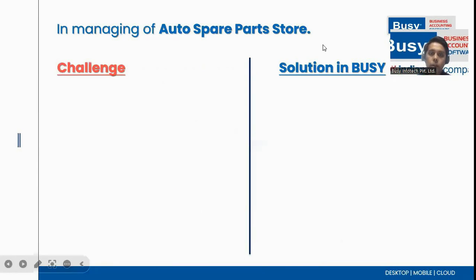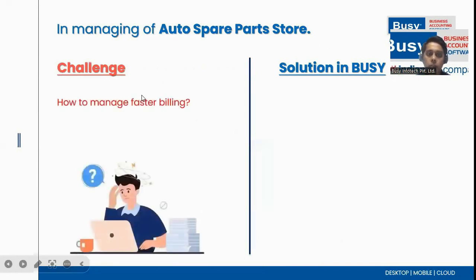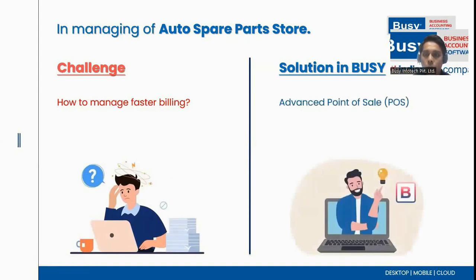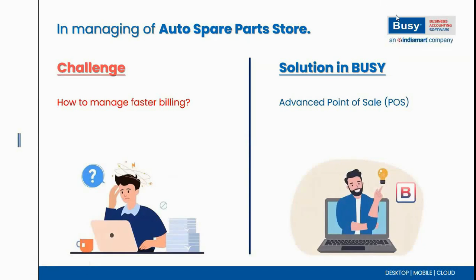Now, let's discuss the challenges. What challenges are you facing, or what challenges may auto spare parts industries face? First is to manage a fast billing system. In Busy, we are giving a solution with the help of the point of sale feature, that is called POS. If you want to do fast billing at your counter or in your shop, then you can use this point of sale feature in Busy. We have this configuration feature in Busy, so you can easily do fast billing of your invoices.